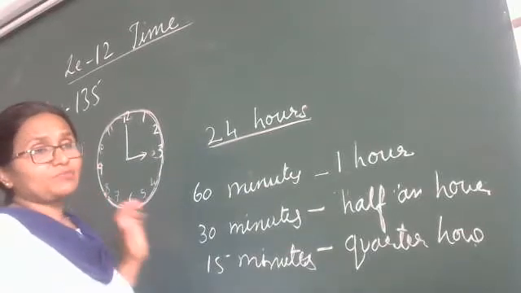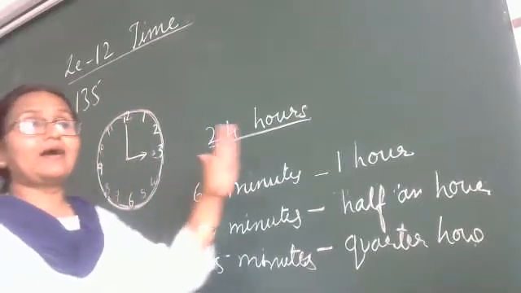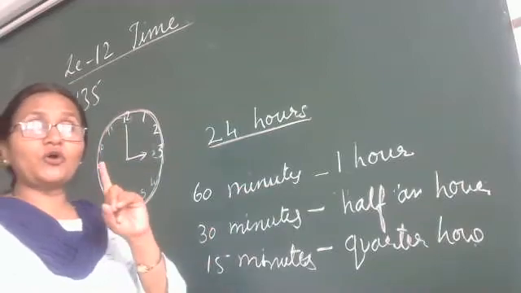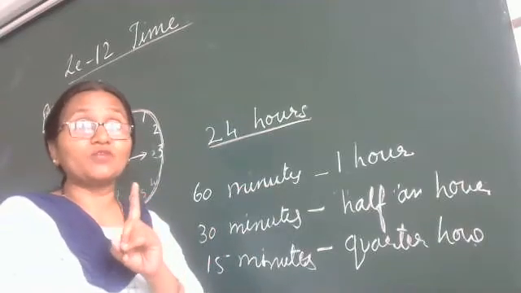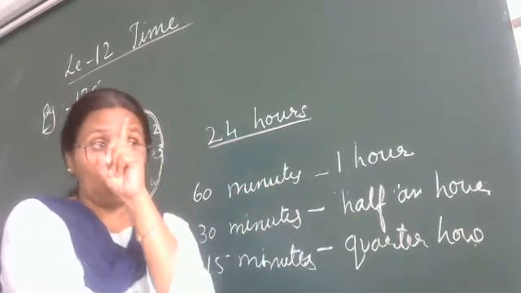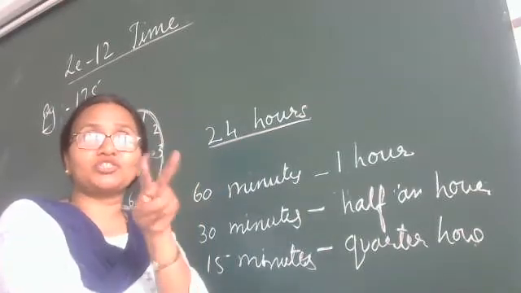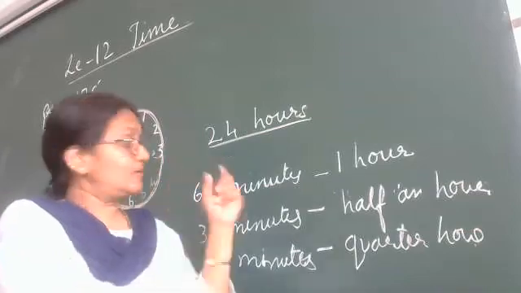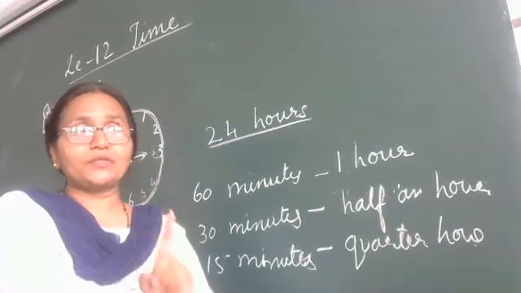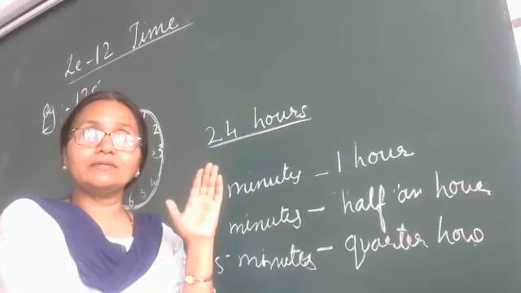So where are the small hand and the big hand? Okay. So we are having 60 minutes. Understood all of you? In an hour, how many minutes are we having? Yes, 60 minutes. And then 60 minutes makes 1 hour. Understood? In 1 hour, how many minutes? Got it clear, all of you?